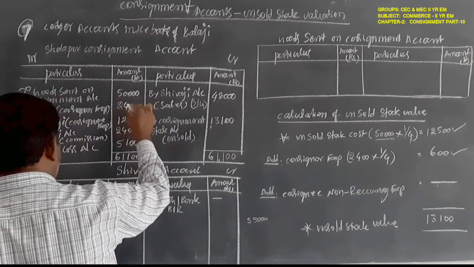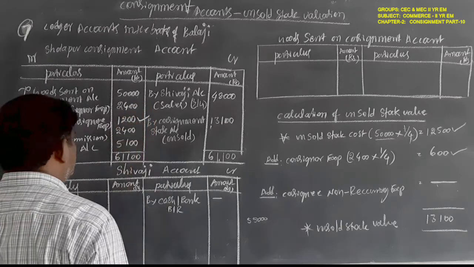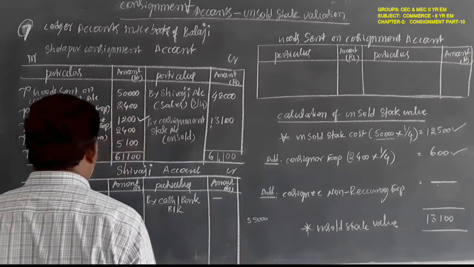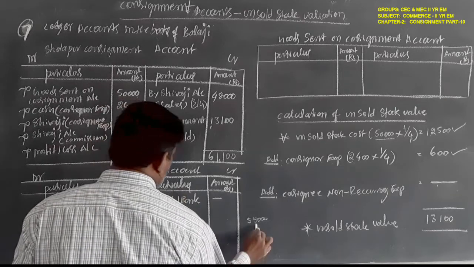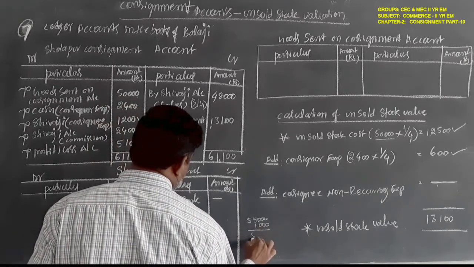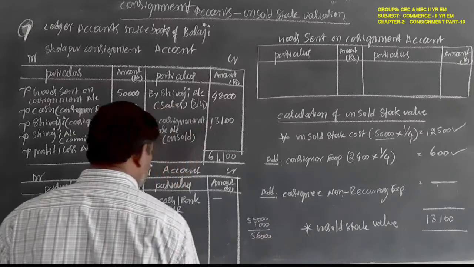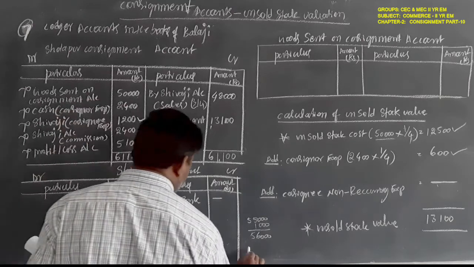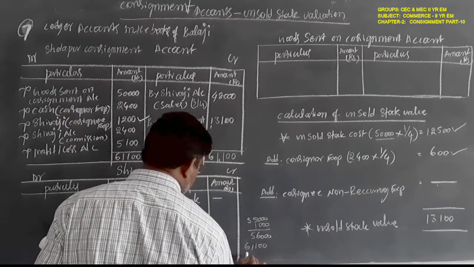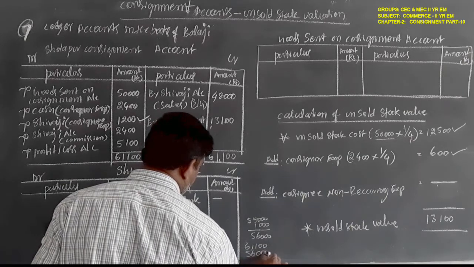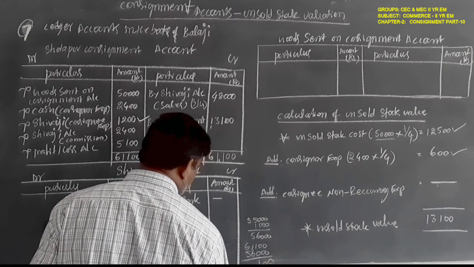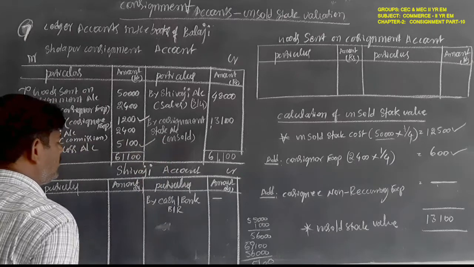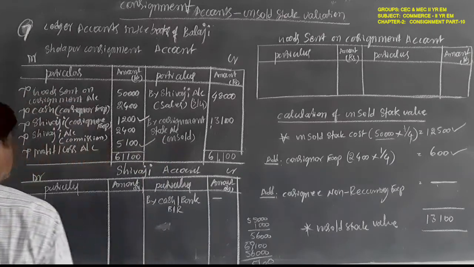So 55,000 rupees, and next 1,000 rupees, 56,000 rupees. What is the total amount? 61,100 minus 56,000, 11 minus 6, 5. 5,100 rupees is profit. Next, come to the consignee account,